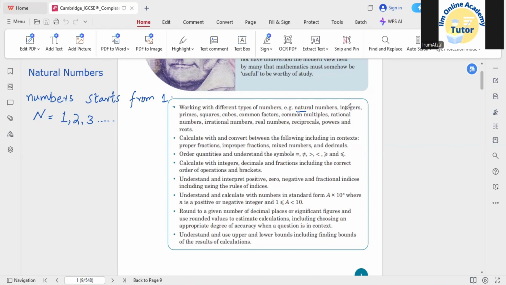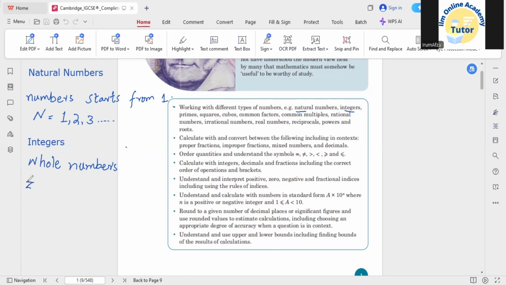Secondly, if we would be talking about integers, so integers can be the whole numbers. This is the most important concept related to integers, that integers are basically the whole numbers. They can be positive, they can be negative, but they must be a whole number. They can't be in the form of decimal, they can't be in the form of fraction, they can only be whole numbers.